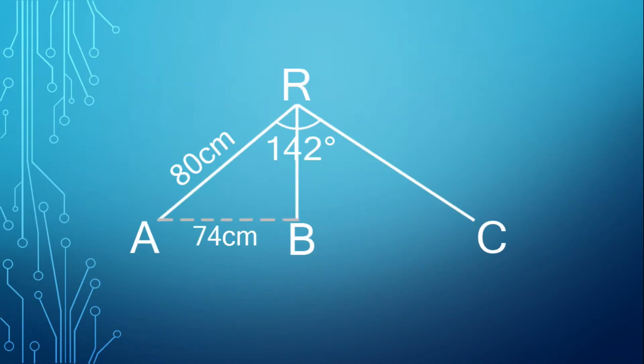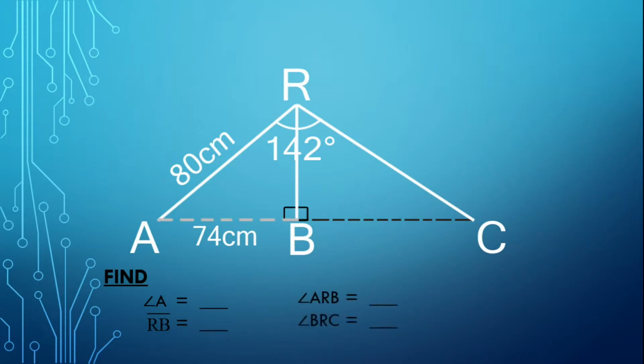From our illustration and the given information, two right triangles were formed. To find the real length of the cut wire, we have to solve the two right triangles. Find the measurement of angle A, segment RB, angle ARB, angle BRC, and finally segment RC, which is the real length of the cut wire. First, we'll find the measurement of angle A.